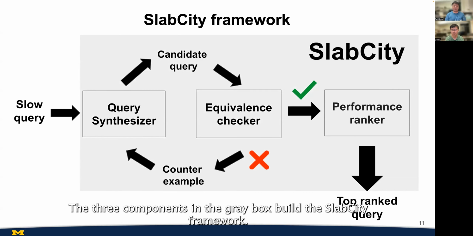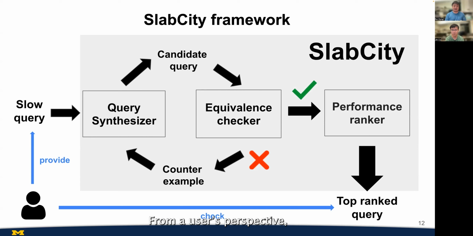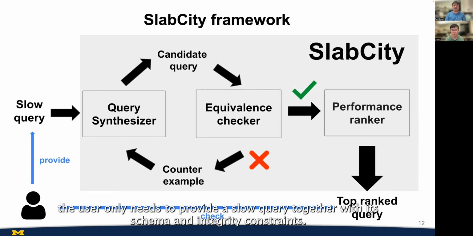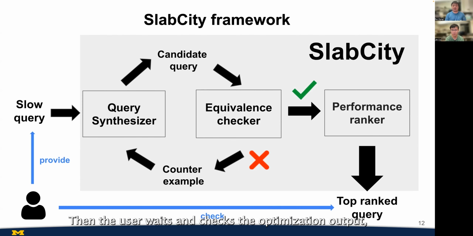The three components in the gray box build the SlabCity framework. From a user's perspective, the user only needs to provide a slow query together with its schema and integrity constraints. Then the user waits, checks the optimization output, and chooses the best one to use.